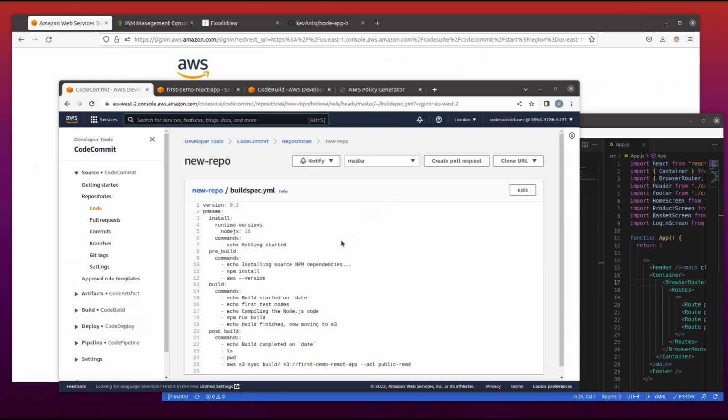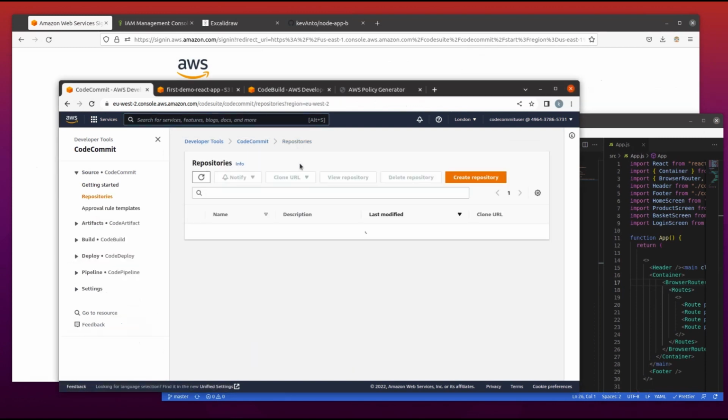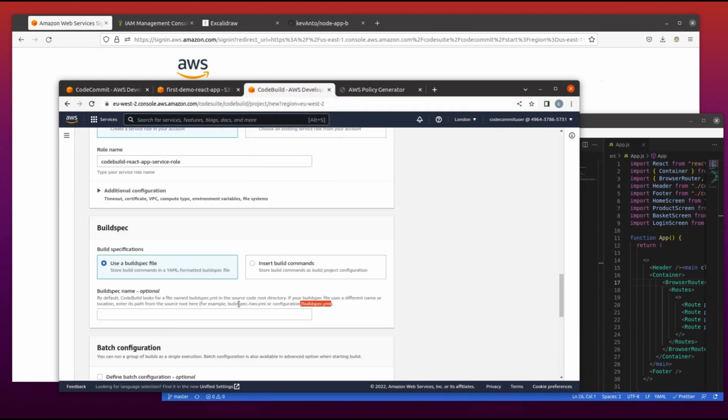Okay, you see now the artifact path isn't present and we have everything done correctly. So the last modification on our repository is just now, so we can go back to CodeBuild.